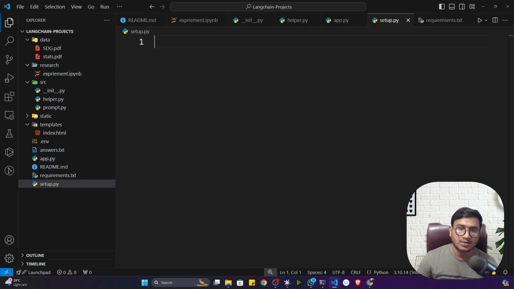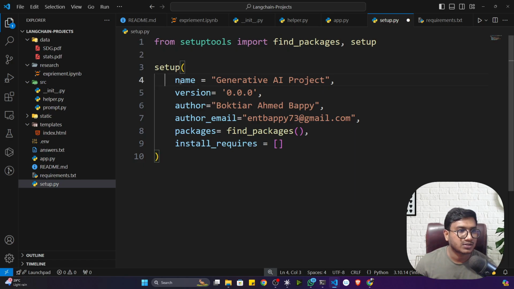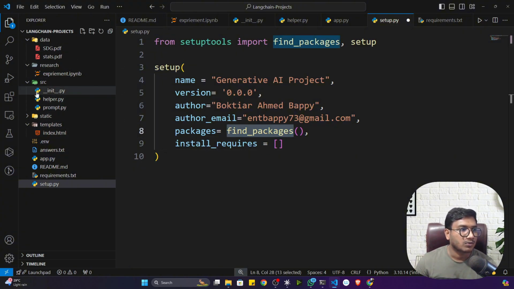Again, inside setup.py, you have to write some setup related code. Let me show you. So this is the code, guys. Using setuptools, first of all give the project name, version, author name, author email, packages, and install requires. That means this find packages will try to find wherever the constructor file, __init__.py, is available, and that folder would be considered as my local package. Now you can see the constructor file is only present inside src. That means src would be considered as my local package.